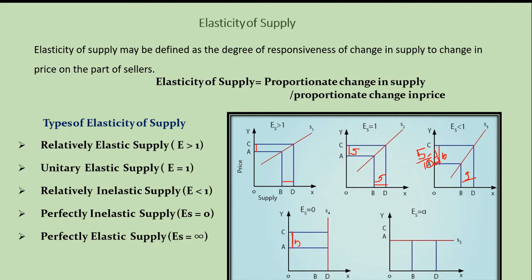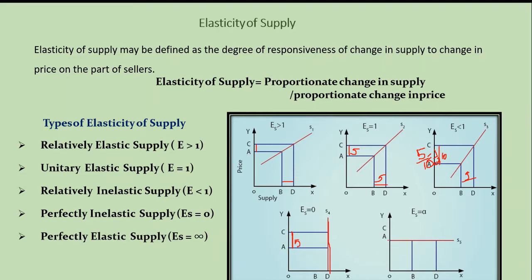Just to make it easy, let me assume it as 5. But there is no change in the quantity supplied. So 0/5 will give you 0. There is no change in the supply. Supply remains the same, it has not changed. There is a change in the price, but there is no change at all in the supply.